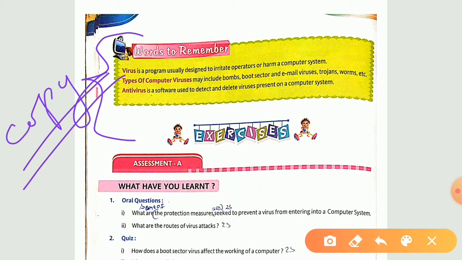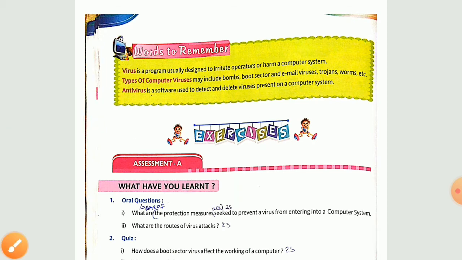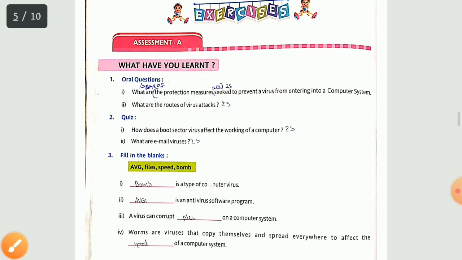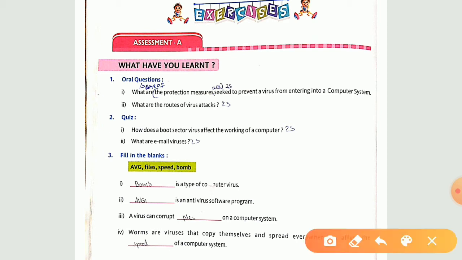Okay, so that when you are going to learn about the chapter, you shall not forget about these things. Now, let us see the exercise portion. The first one, oral question. First question, what are the protection measures sought to prevent a virus from entering into a computer system? Now, firstly, write down some of the protection measures sought to prevent a virus from entering into a computer system are,